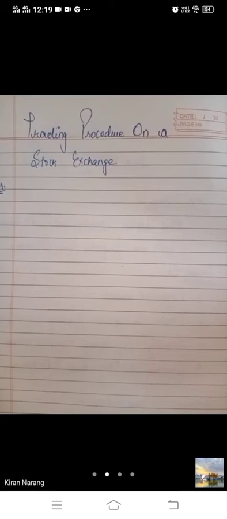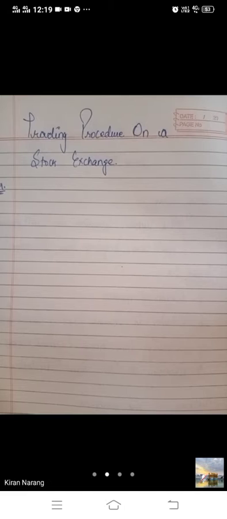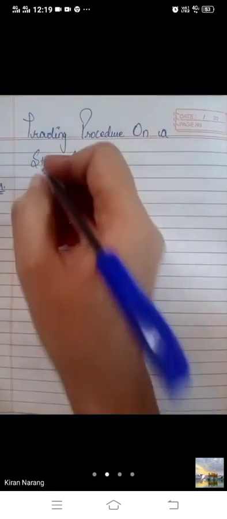So बच्चे, the second topic of this chapter is the trading procedure on a stock exchange. How can we buy securities from the stock exchange, and how can we sell our securities on the stock exchange? The trading procedure of a stock exchange is as follows.